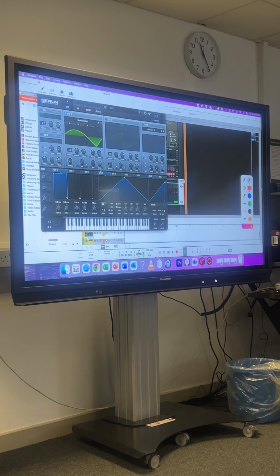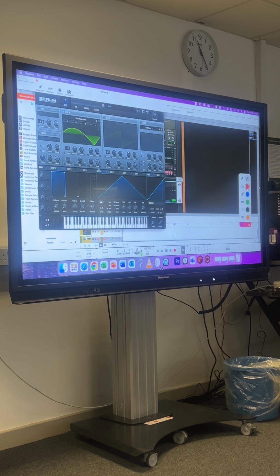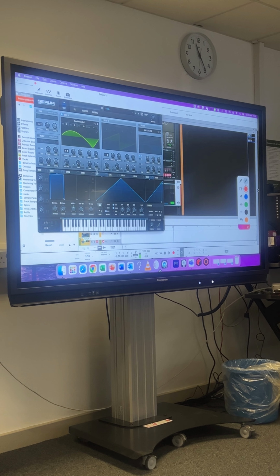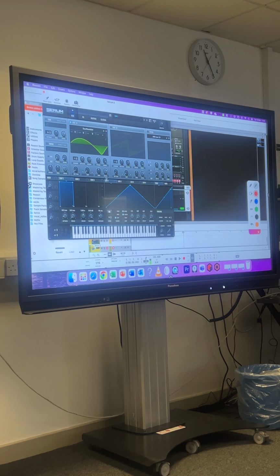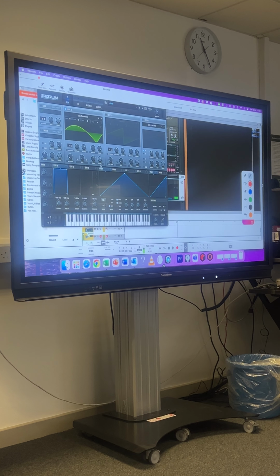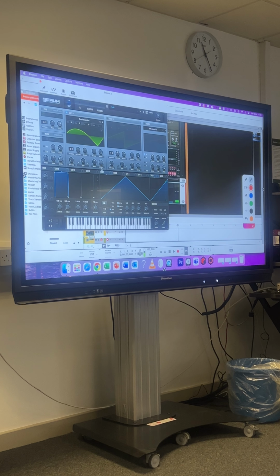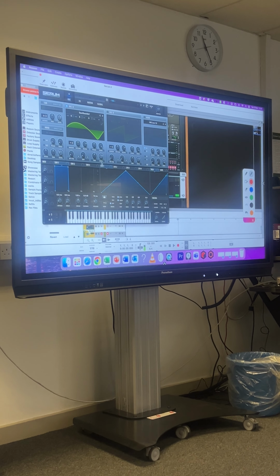What's that? Pass that over there. Thank you. Now, an envelope filter is made up of these principles, okay? ADSR. Does anyone know what ADSR stands for? Oh, yeah. ADSR.